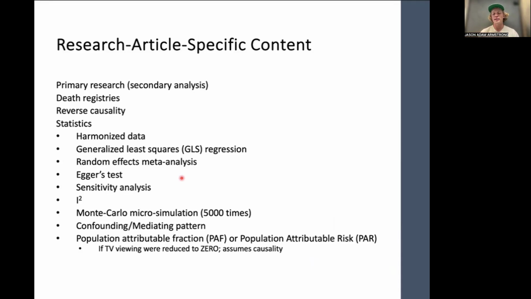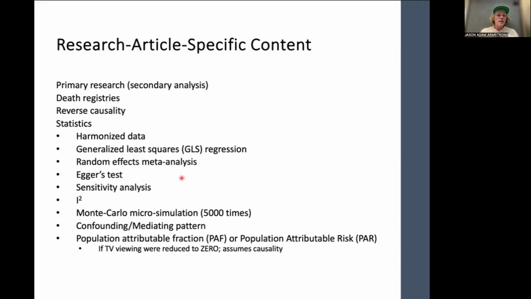Reverse causality is one of the problems with retrospective cohort data. They mention it here. The idea is that if I develop a disease, it may then increase the propensity for a risk factor as well. Let's say I developed type 2 diabetes. If I develop type 2 diabetes, that may increase my likelihood of engaging in increased sedentary behavior. So it may be that the disease caused increased sedentary behavior rather than sedentary behavior increasing the disease. And so they talk about how they're trying to be careful about preventing reverse causality assumptions.